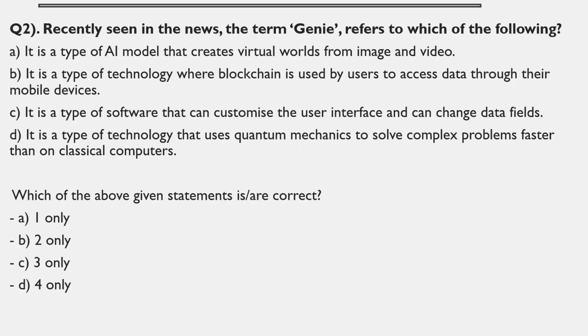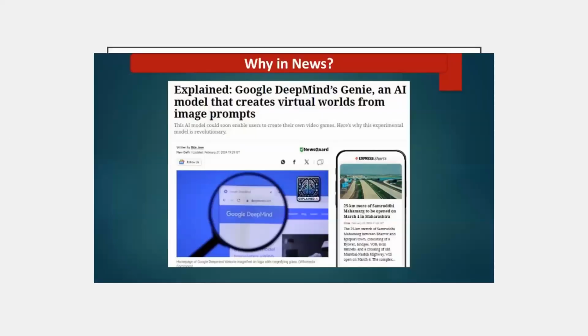Moving on to the second question, it is about Genie, a type of AI model which creates virtual worlds from images and videos, right? So let us understand more about Genie. You can see here, Google has created Genie, an AI model.